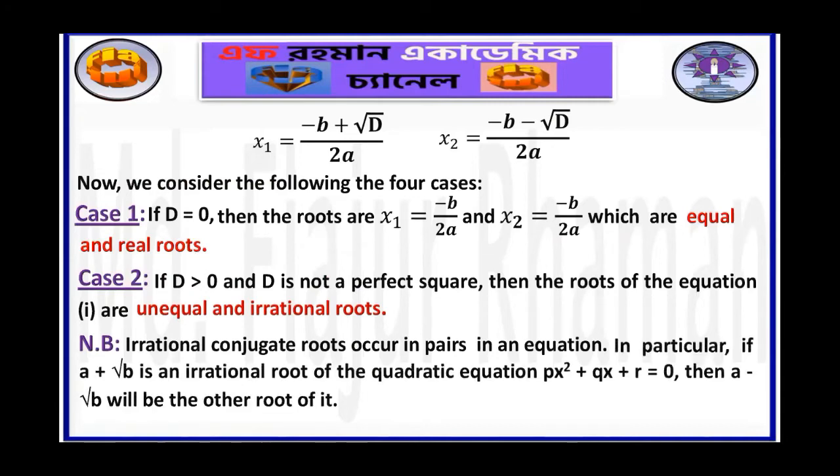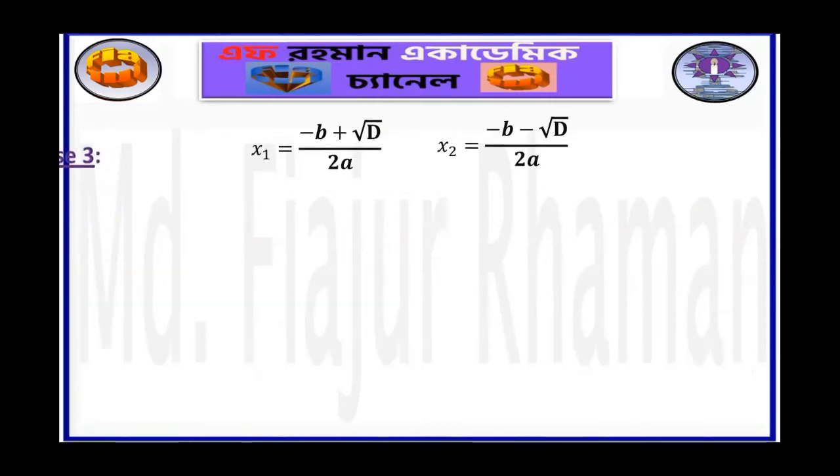In particular, if a plus square root of b is an irrational root of the quadratic equation px square plus qx plus r is equal to 0, then a minus square root of b will be the other root of it. Such as if 2 plus square root of 5 is an irrational root of a certain quadratic equation, then the other root of it will be 2 minus square root of 5.